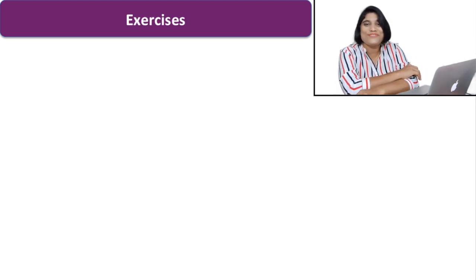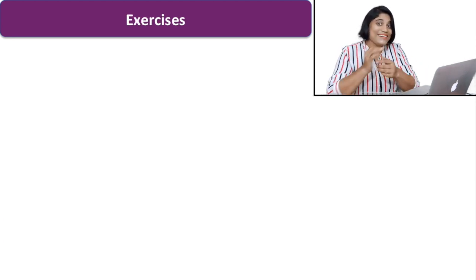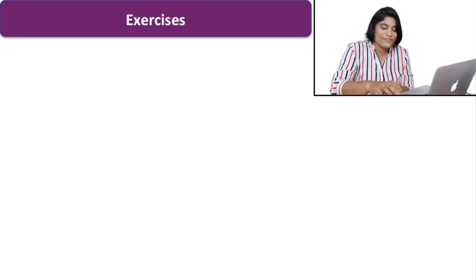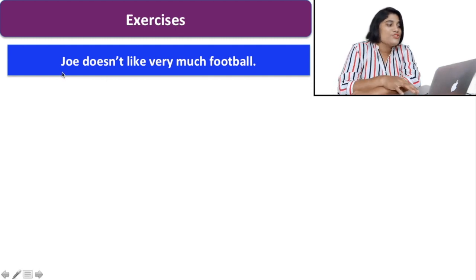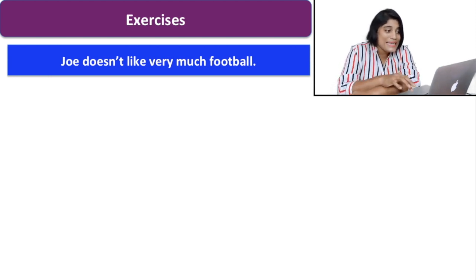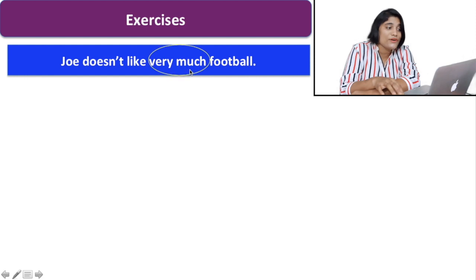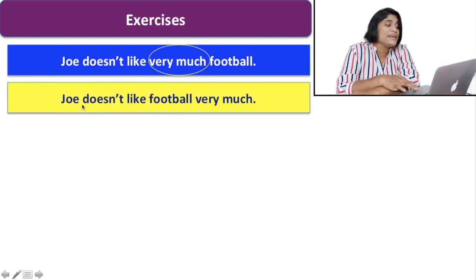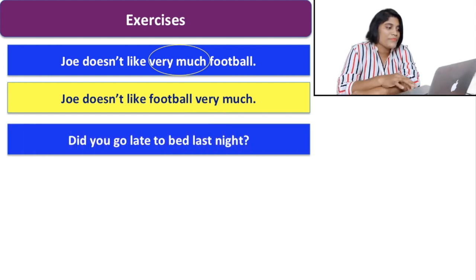Now it's time to do some exercise. Let's try how much you can learn from this video lesson. First thing for you. Joe doesn't like very much football. Is it a correct one? Of course not. Yes, we have broken the sequence between verb and object. So it is not a correct one. We have to write it, Joe doesn't like football very much. This is the point you have to keep in mind.